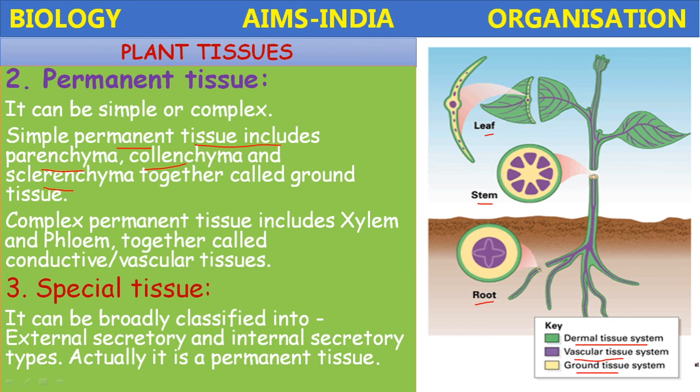Basically the plant tissues are classified into how many types? Three main types. What are they? Meristematic tissue, permanent tissue and special tissue. The special tissues include secretory tissues like lysigenous cavities and schizogenous cavities, which help in secretion. Okay, gum, latex, alkaloids, like that, some special substances are secreted by the special tissue.